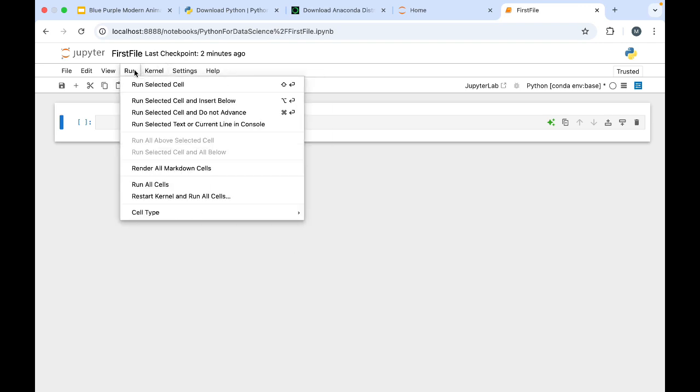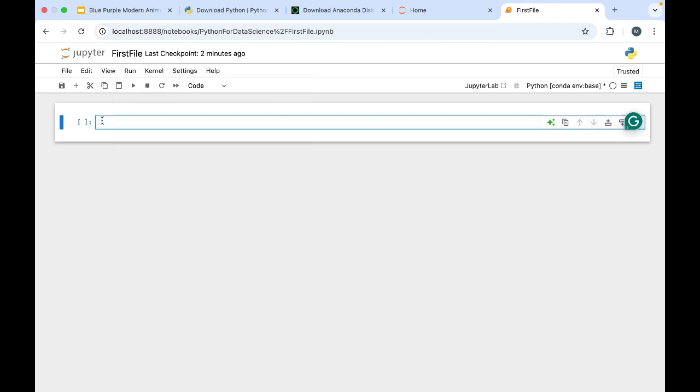Run is there. If you want to execute any of the cell, like now I am typing here, let's just write something in Python. Now this is a simple and universal thing, like if we are starting with any of the programming languages, we are writing hello world. So I am not going to go with it. I'm going to write hello to my viewers.